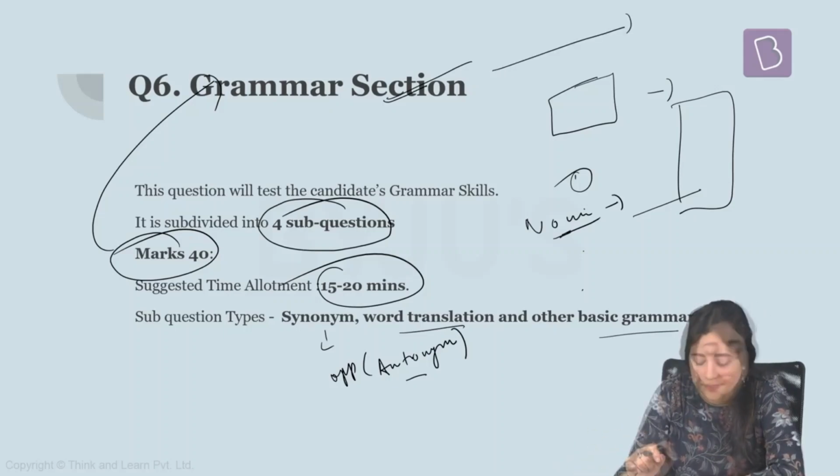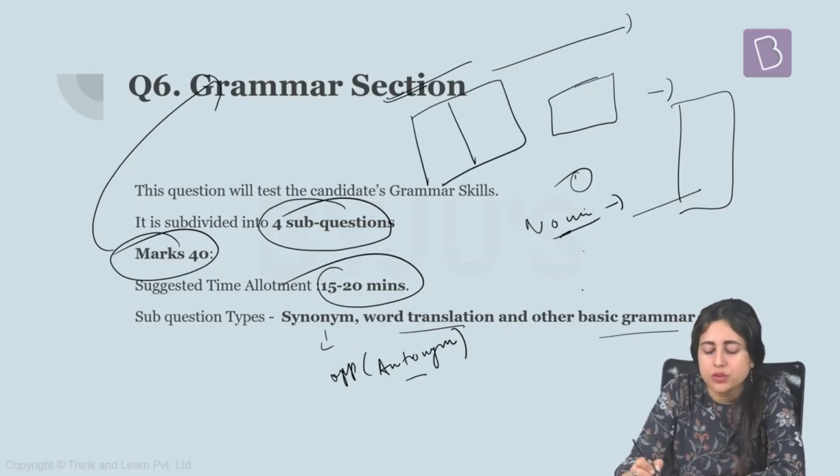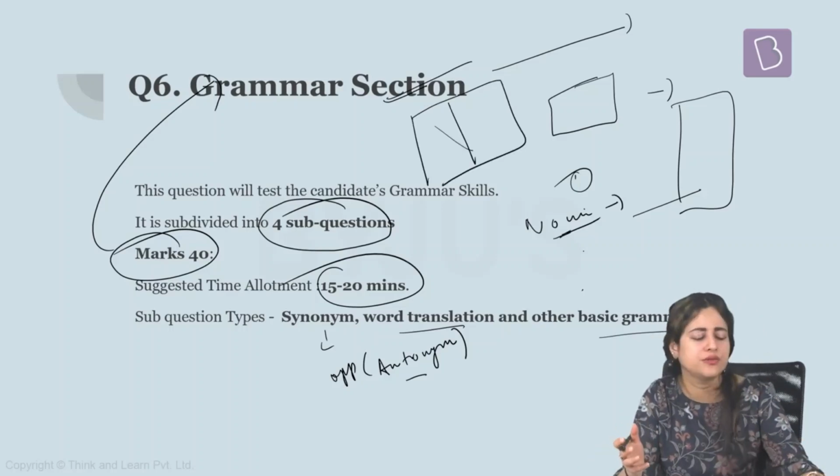Then you can also be given, sometimes, a question in the match the following format. You may be given some proverbs, and in the other column meanings will be given. You just have to match the proverbs to their right meaning. So all of these are the kinds of grammar questions that are asked in the paper.